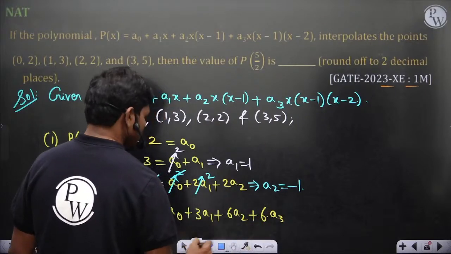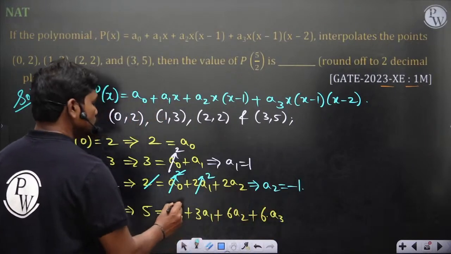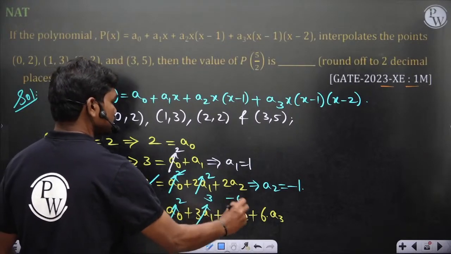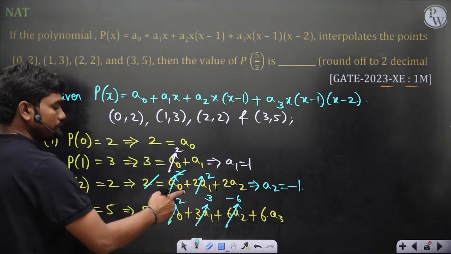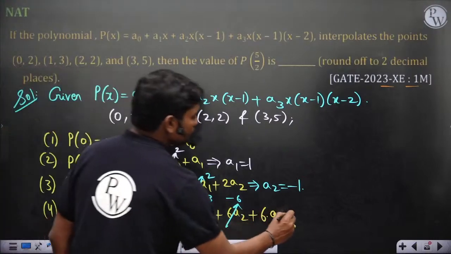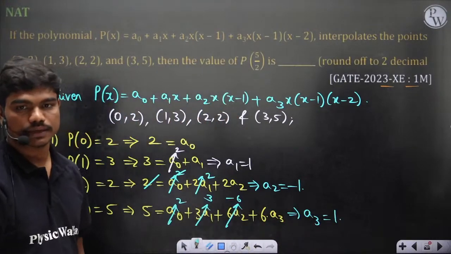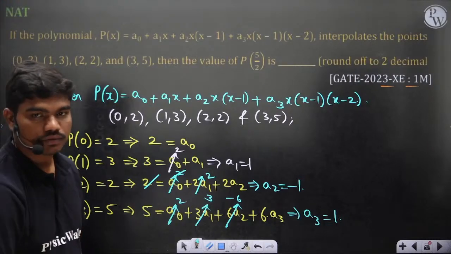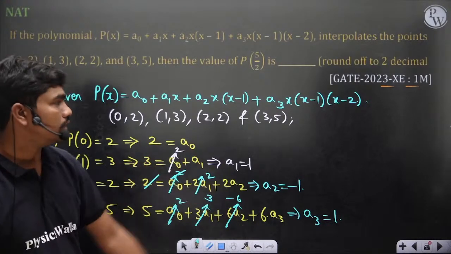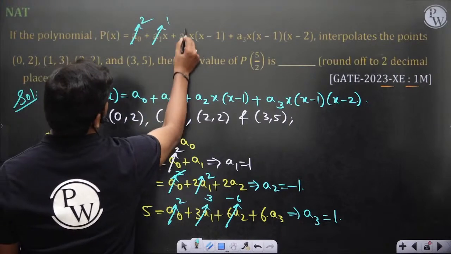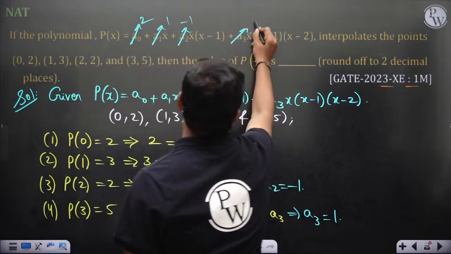So let's see, this a0 is 2, then this value is 3, then this is minus 6. So if you shift it, 5 and 5 get cancelled, so a3 should be 1 again. a3 should be 1 actually. Okay, so 2 1 minus 1 1, correct.